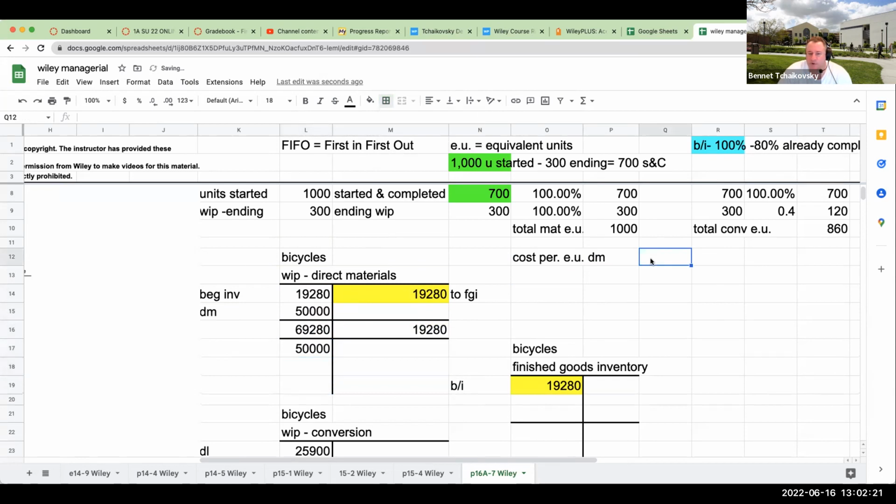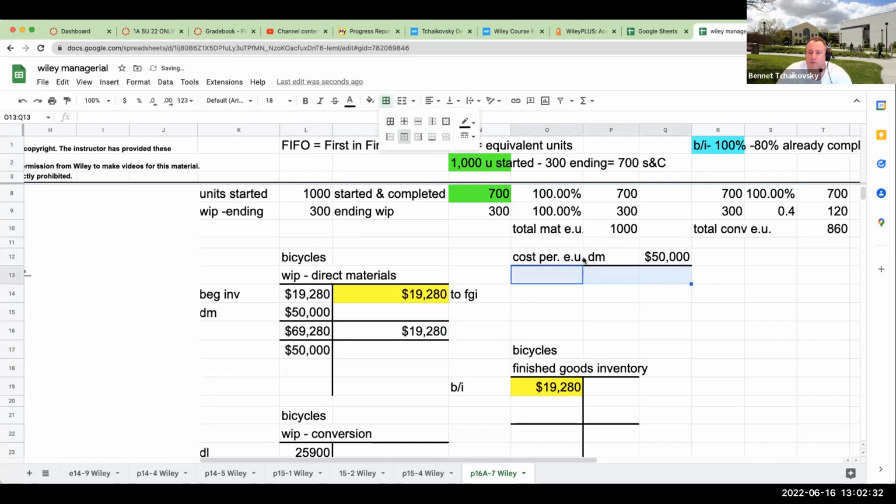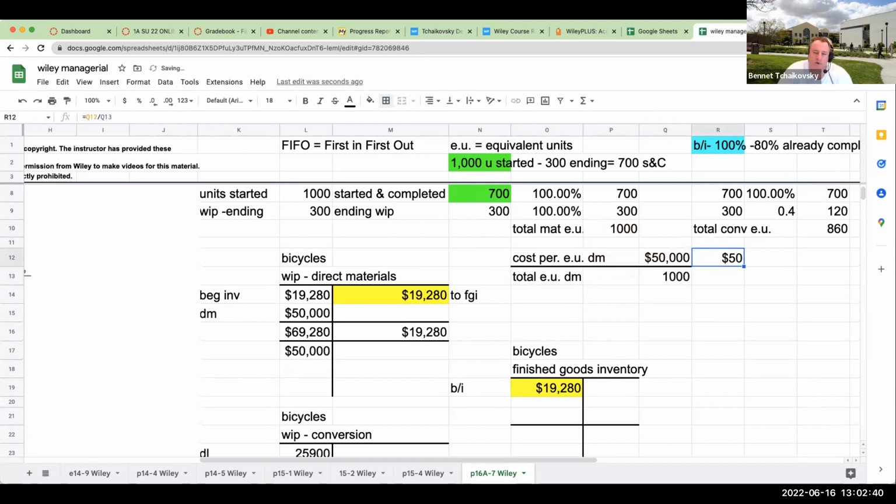So my cost per equivalent unit for direct materials is going to be 50,000 divided by my total equivalent units for direct materials, which is 1,000. So my cost per equivalent unit for materials is going to be 50.